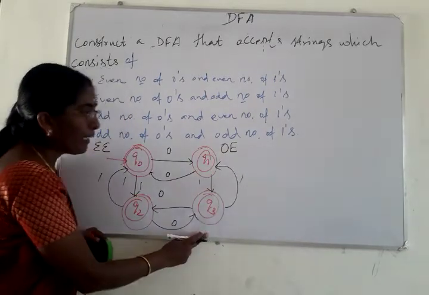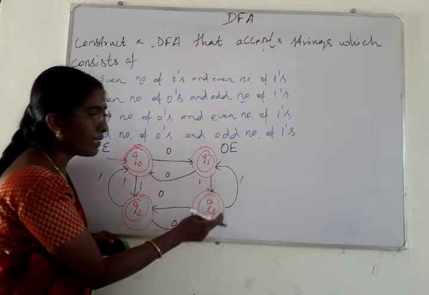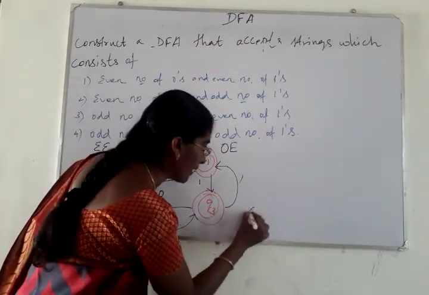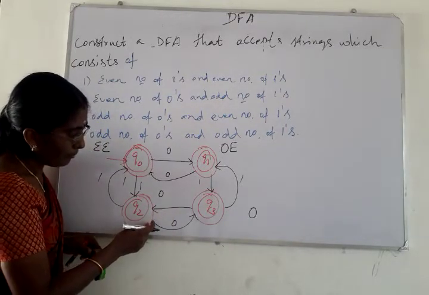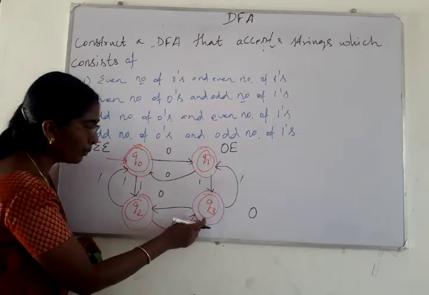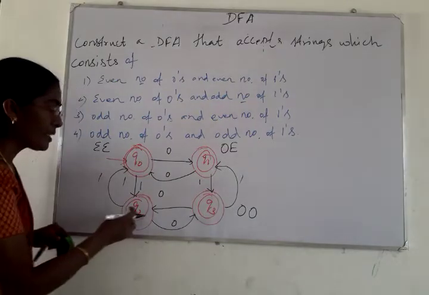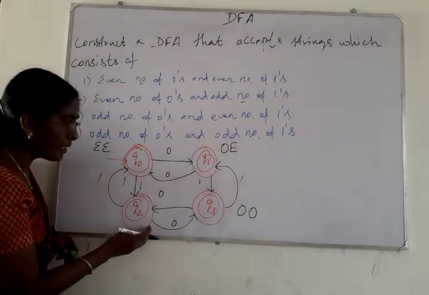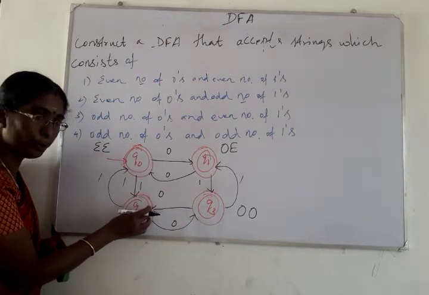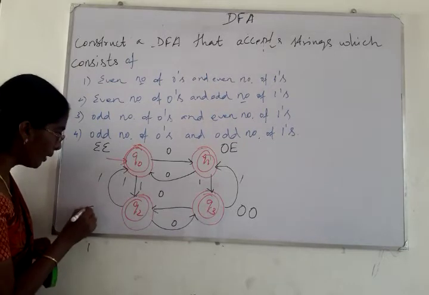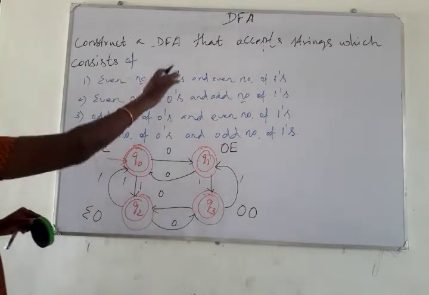And what about Q3? For the first one it is coming from Q1 to Q3. So it accepts odd number of ones. And what about zeros? For the first 0 it is coming from Q2 to Q3. So it is odd number of zeros and odd number of ones. And for the state Q2, for the first 0 it is moving from Q2 to Q3 and for the second 0 it is coming from Q3 to Q2. So here even number of zeros and the number of ones is odd. Right?